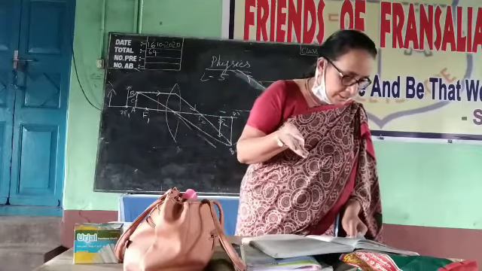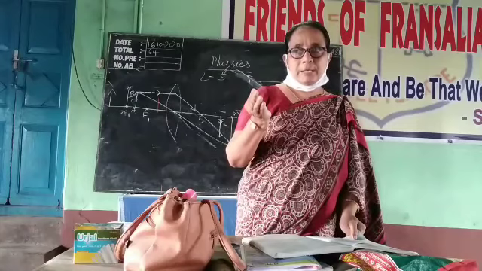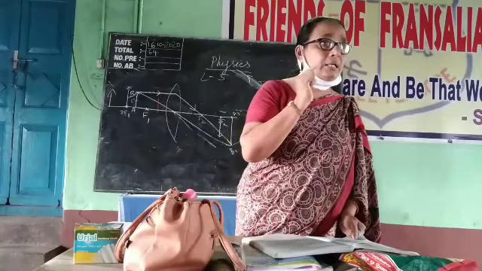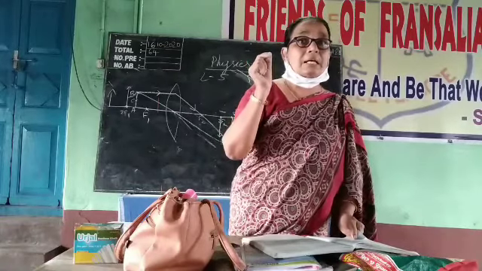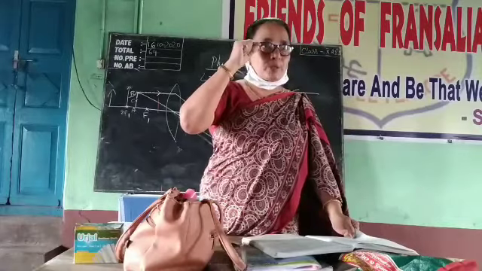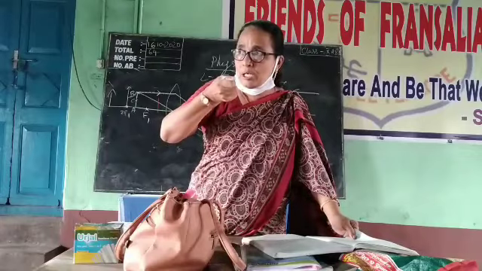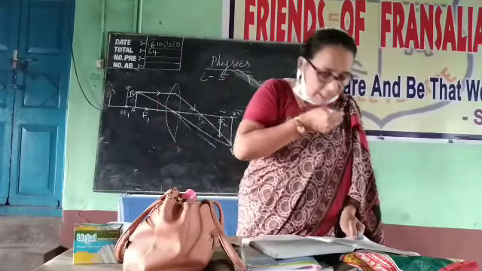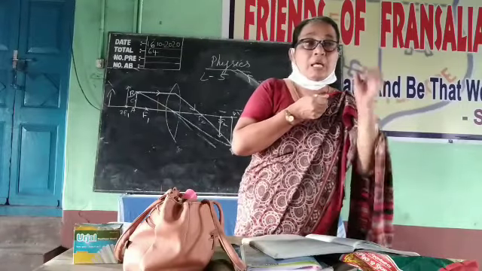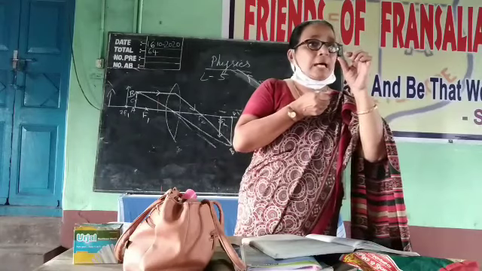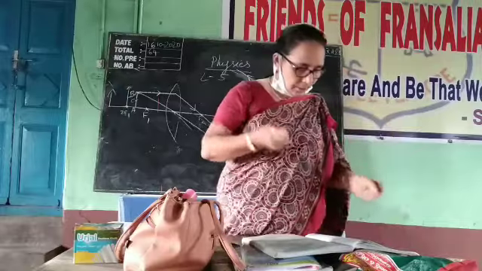Now the next case, we are keeping it between f1 and the optical center. You will get a virtual image. That lens will be used as a magnifying glass, when the object is kept between f1 and the optical center. Old people use a glass, a simple microscope like that. They keep it like this and read. While keeping it like this, they keep the letters of the paper or pages, whatever it is, between the focus and the optical center so that they can see a very big image. That is the work of the simple microscope lens.